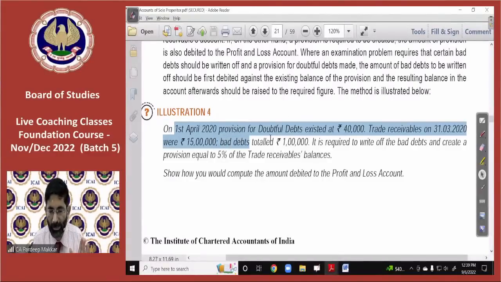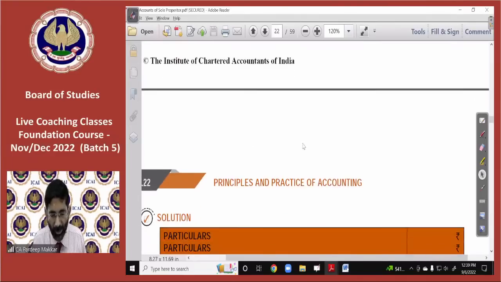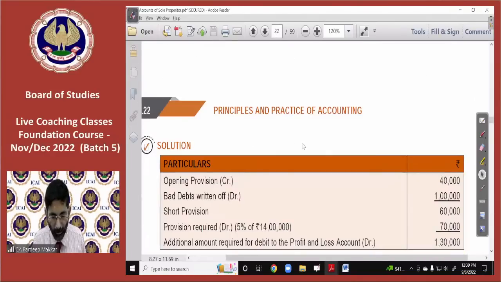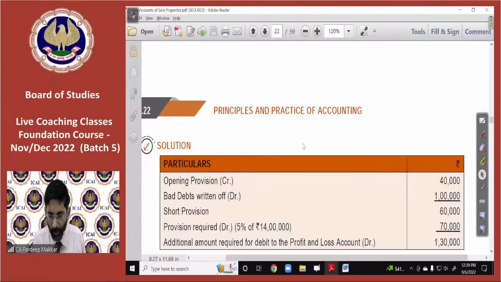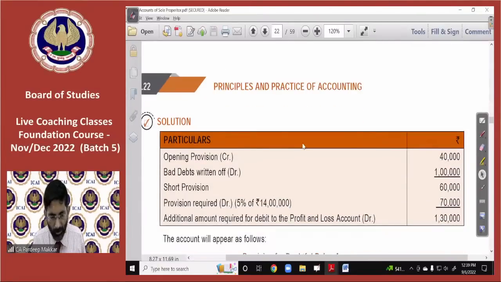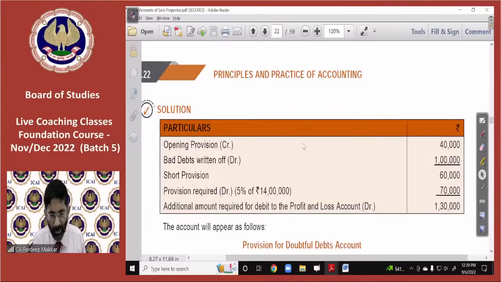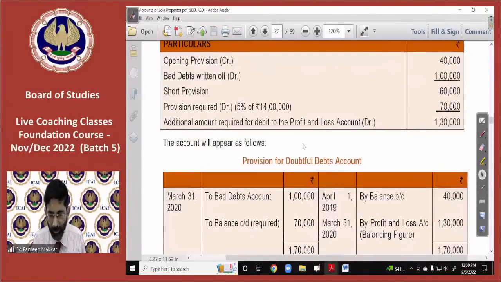On 1st April he says opening provision of 40,000 is given, trade receivables are given as 15 lakh, bad debts are given. So you must do this illustration. It will help you to understand the concept, whatever we have discussed. Opening provision is given to you. So he has done it in the same way whatever I have given to you.